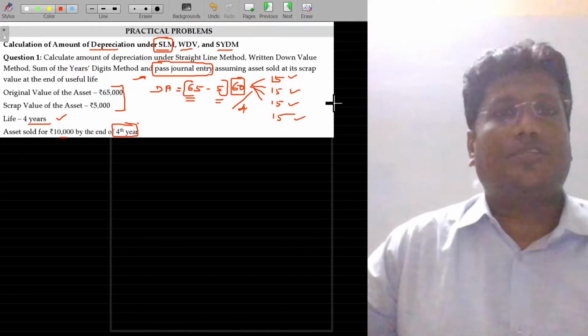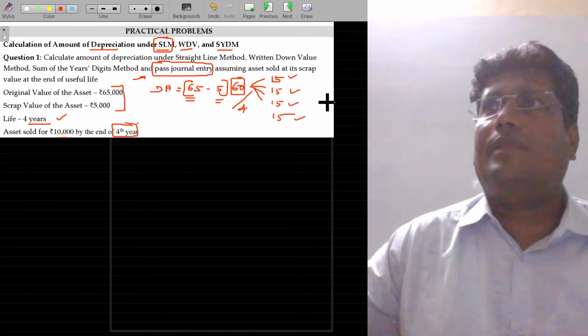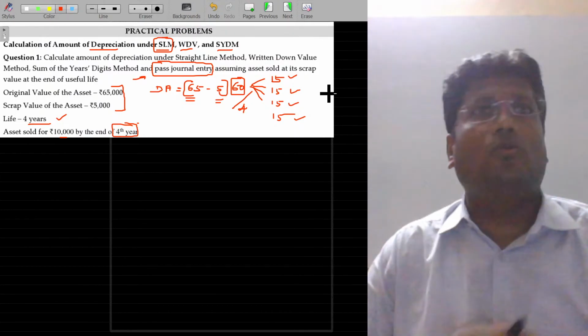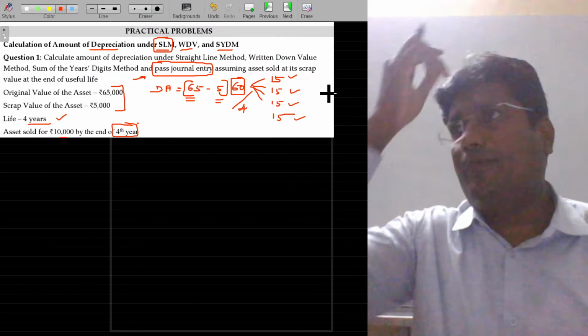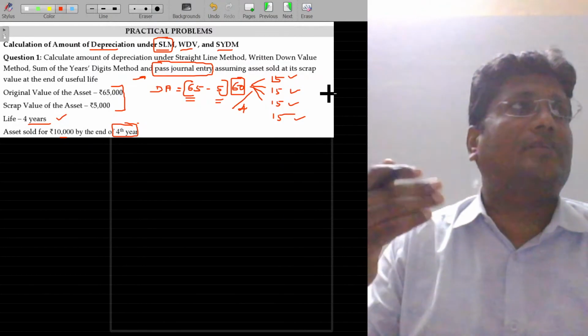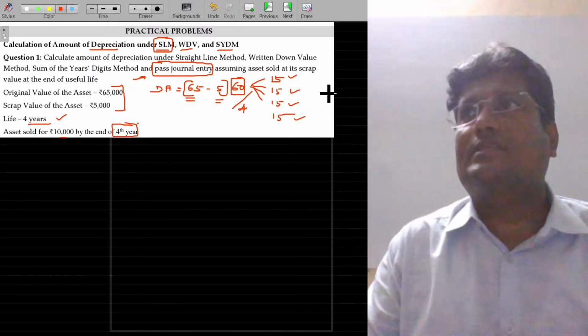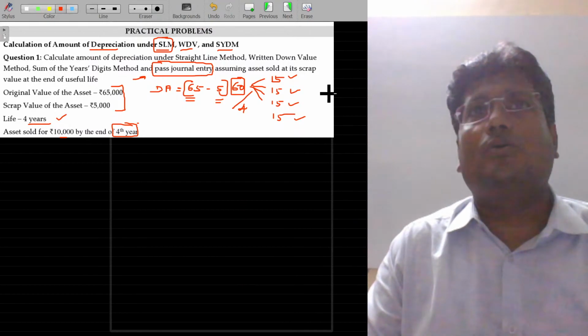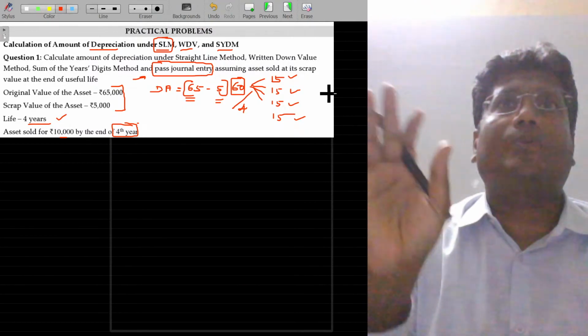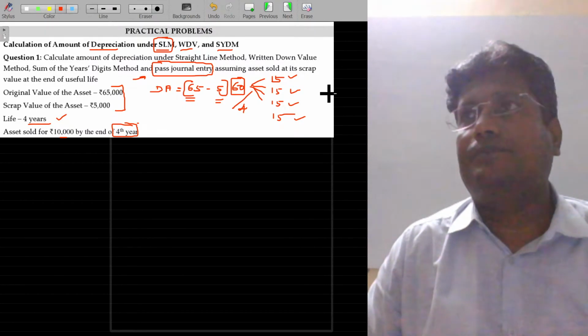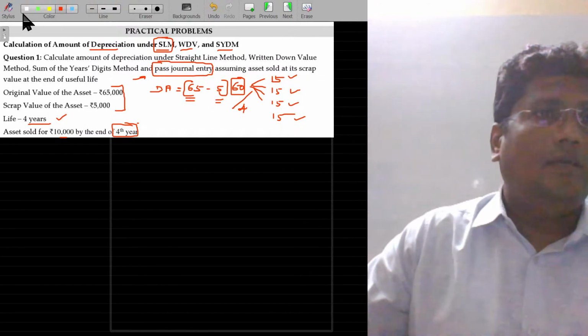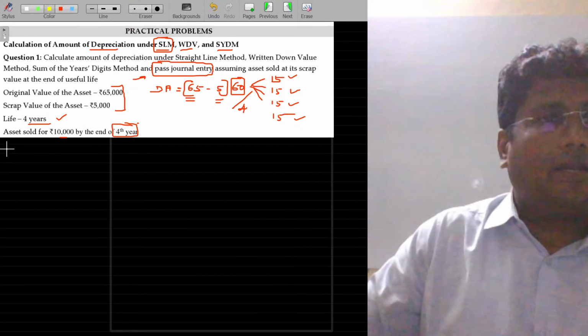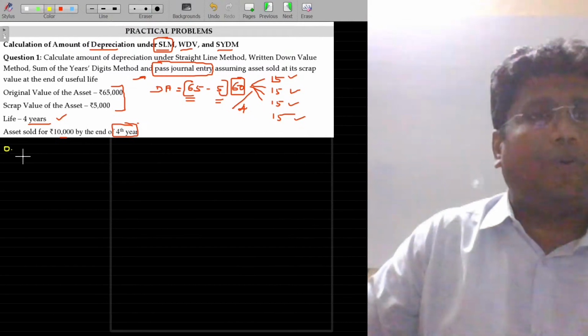It's a normal illustration. Now I am going to pass the journal entry where the depreciation is routed through provision for depreciation. Rather than subtracting from the concerned asset account year after year, I am going to add to the provision for depreciation account year after year. You understand? Let's see, I am going to pass the journal entry in the very first year. At the 0th time, I am purchasing the asset.